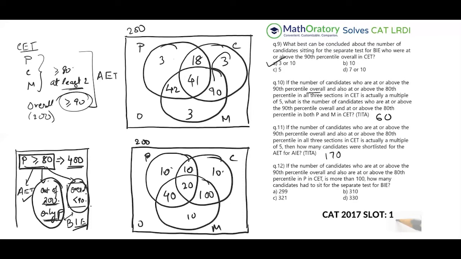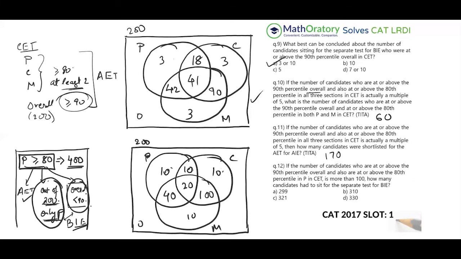But here, outside the P circle, we are finding 93 and 396. So that definitely means that P has to be more than 100, right? I did not mention this, but I'm also considering the fact that the total students at or above the 90th percentile is 200, right? So 200 is the total student strength. So this part, obviously, 100 and more is taken out. So that cannot be the case. So we are talking about the first case in this situation.